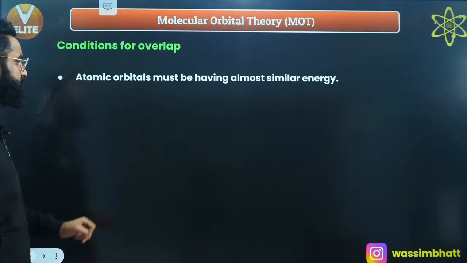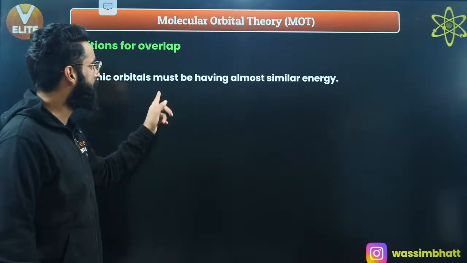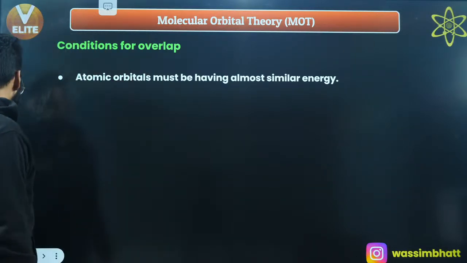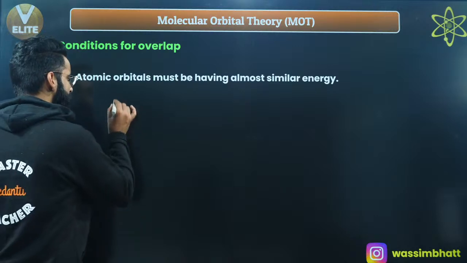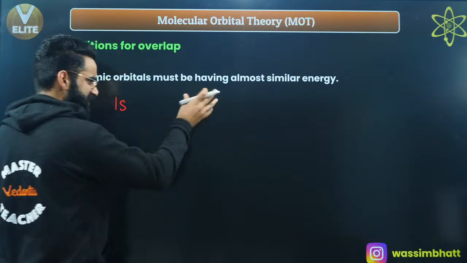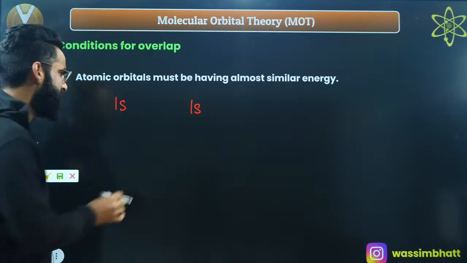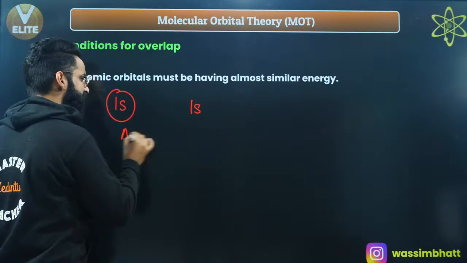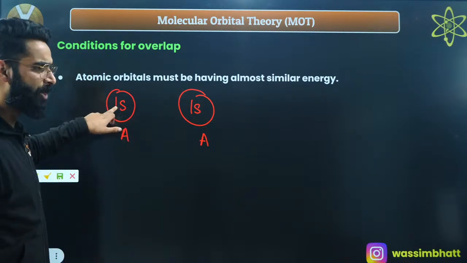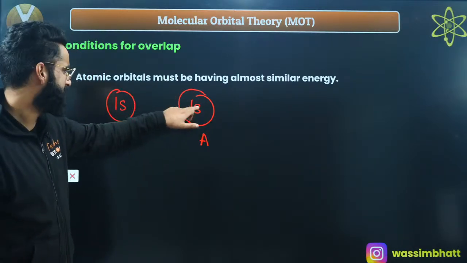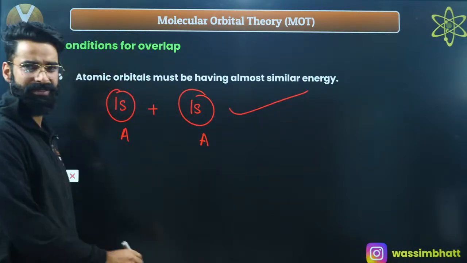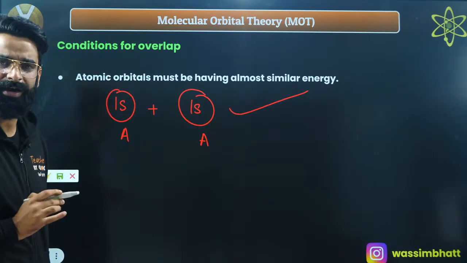The first condition: atomic orbitals must have almost similar energy. What does that mean? Let's say I have one s atomic orbital of one atom A and one s atomic orbital of some other atom A. Let's say these are two bonding atoms A and A, going to form the bond. See, this atomic orbital 1s and this atomic orbital 1s have the same energies. So they can combine and lead to the formation of molecular orbitals. One is going to be bonding, one is going to be anti-bonding.